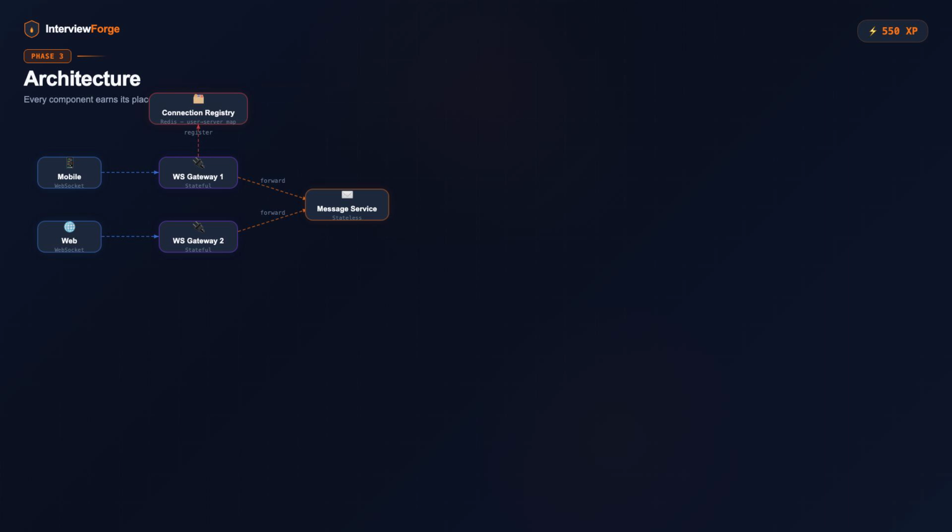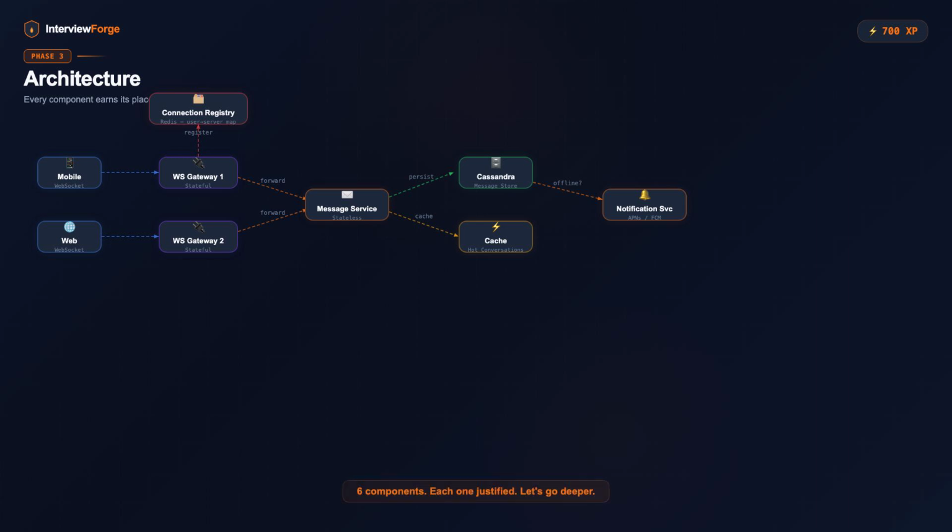A message service sits behind our gateways. It handles message validation, persistence, and routing. It's stateless. Any instance can process any message. For storage, we need 2 things. A message store for persistent chat history. Cassandra is ideal here. I'll explain why in a moment. And a cache layer for recent messages and hot conversations. Finally, a notification service. When the recipient is offline, no active WebSocket connection, the message still needs to be delivered. Push notifications via APNs and FCM handle this. 6 components, each one justified.